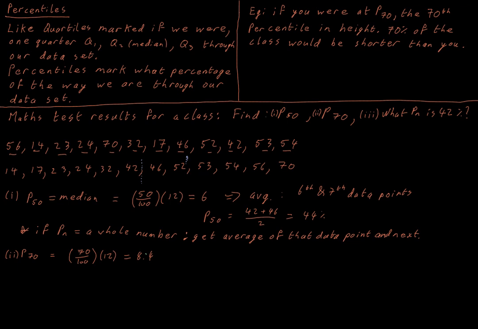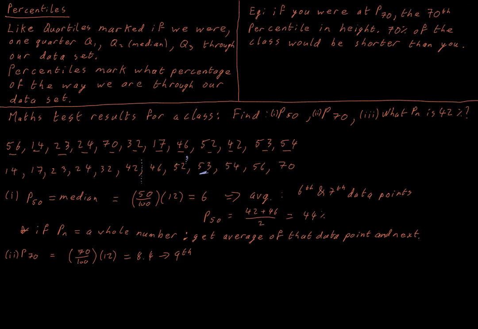Now, if we get a non-integer, non-whole number value, you simply go up to the next number in our list. So we're going to go up to the 9th number in our list, because that means that an entire 70% will be below. So this is the 9th number in our list here. So if we go up to 53%, that means that at a comfortable 70% of the people will have gotten a result lower than us, which is what we want for the 70th percentile.